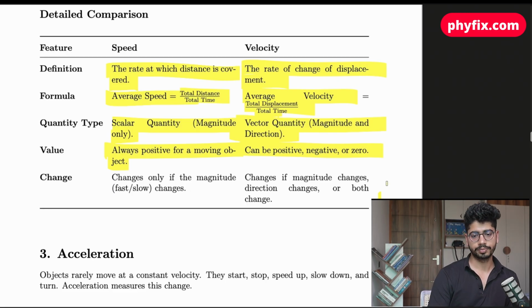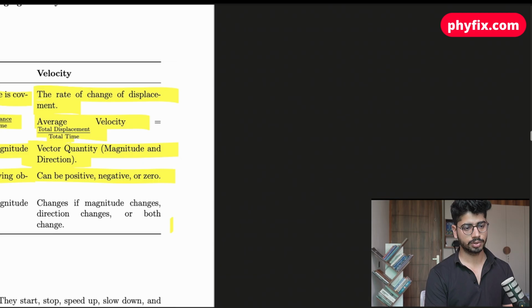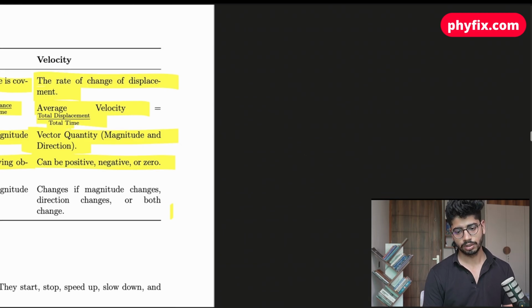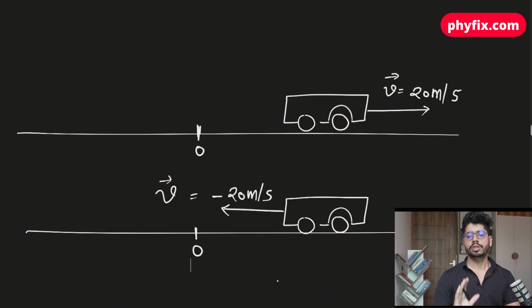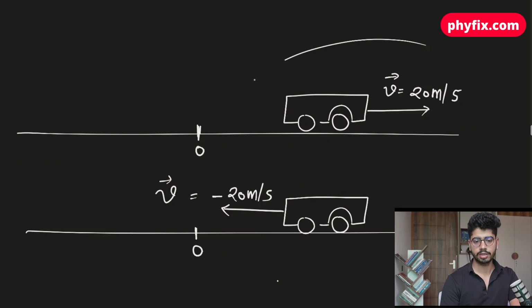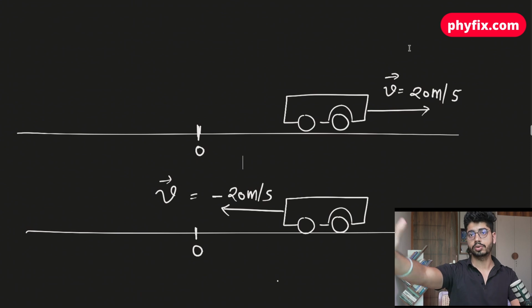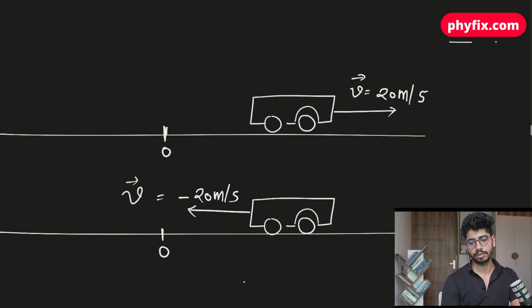You can think of it like this. Let's suppose a car, and this is the graph. What positive velocity means is, if the car is moving away from you, it is going away in the positive direction that I have chosen. This is the positive direction, so I'm going to say velocity is positive, positive 20 meters per second. It is going away from you.